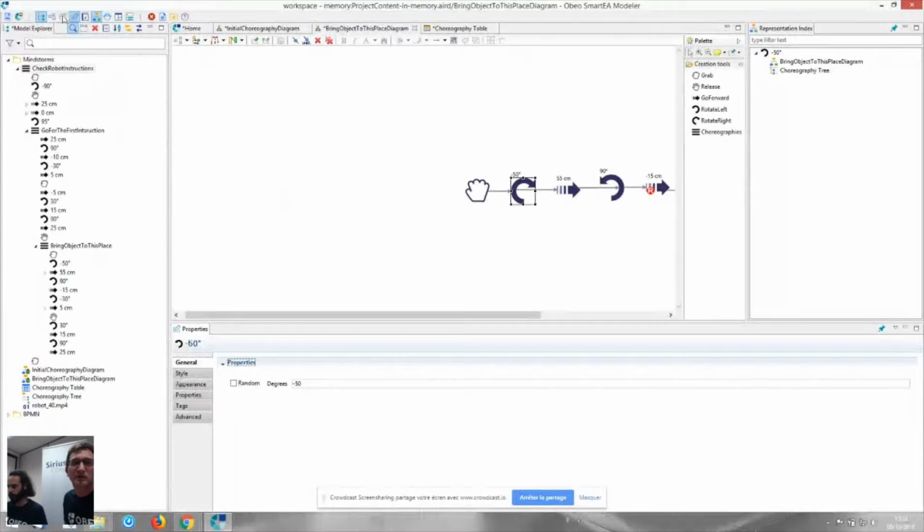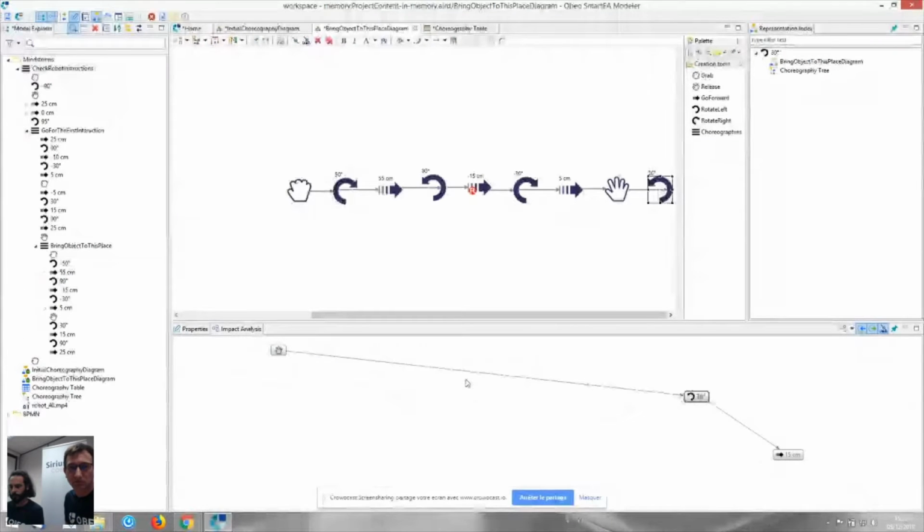Once again, this is a view contextual to the selection. So here, Julien is going to select an element and show you. As you can see, there are three objects that are not present in my graphical representation. The first solution consists of selecting this element in my model explorer and dragging and dropping it in my representation. But I can also use my impact analysis view.